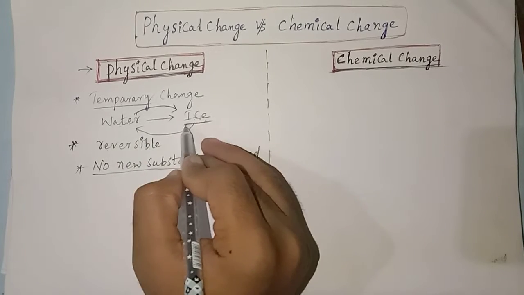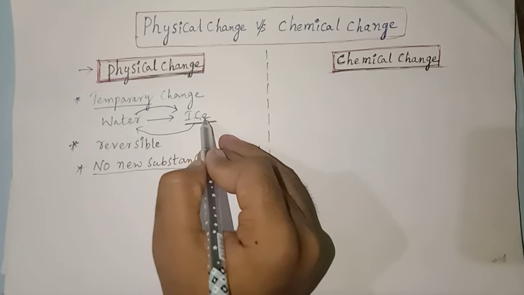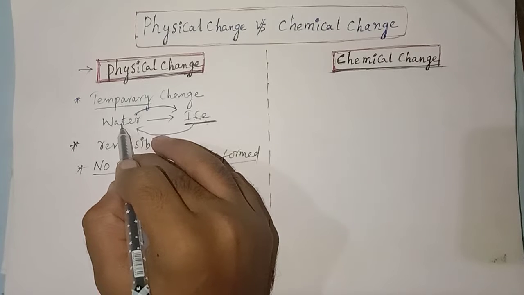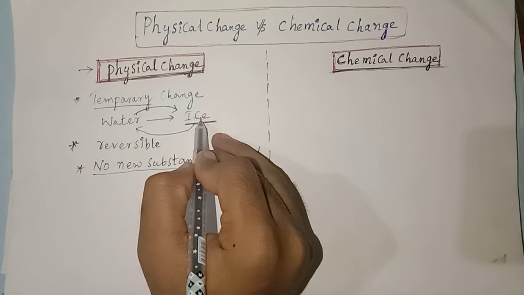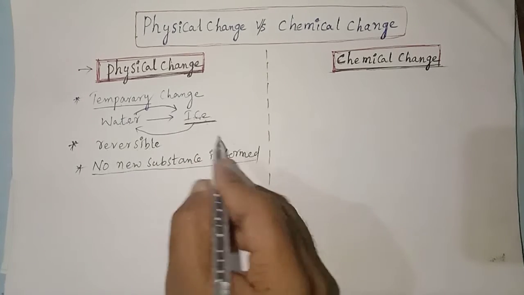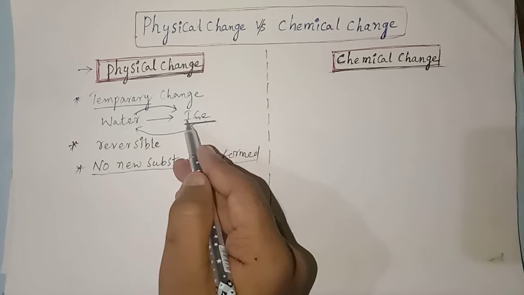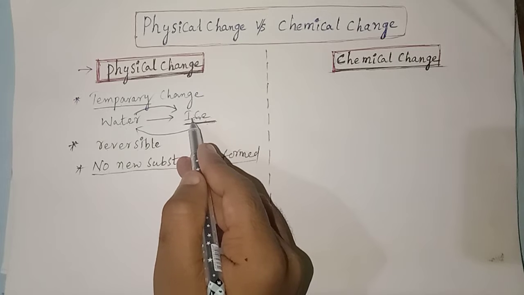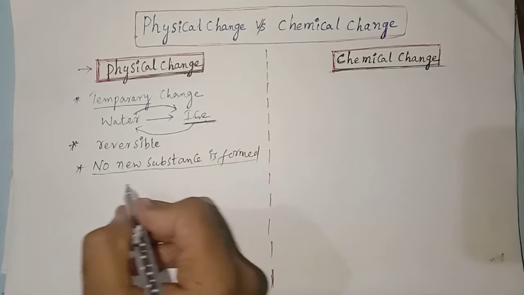So ice is not a permanent substance. It may change from one state to another state. So no new substance is formed, because we can get water from ice. I hope you understood this one.